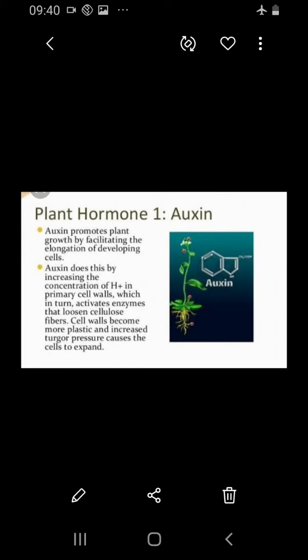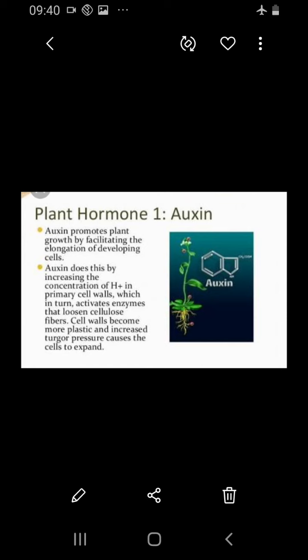How? By elongation or development of the cells in the plant. Auxin was the first discovered hormone, and it was seen in the root and stem, mainly at the tip of the plant. So growth develops only at the tip.